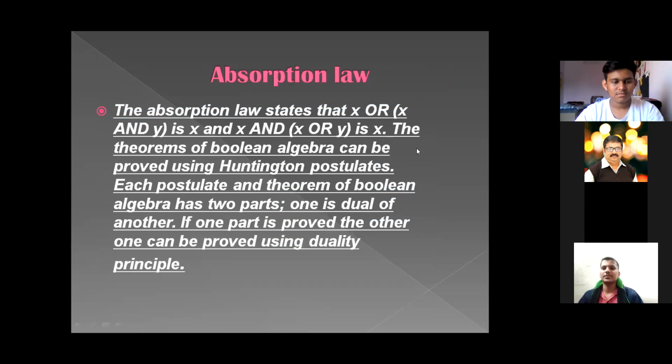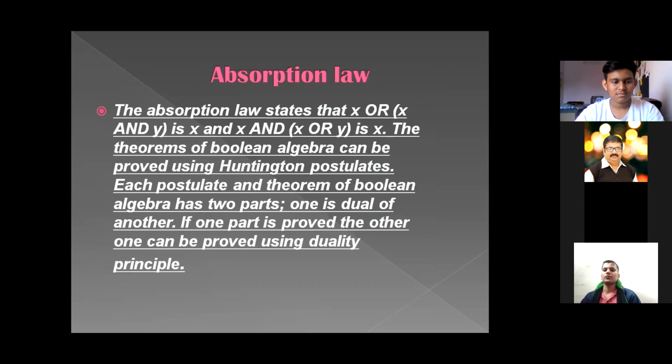So here comes the absorption law. I think, in my concept, it's very easy. The absorption law states that x or (x and y) is x, and x and (x or y) is x. The theorems of Boolean algebra can be proved using Huntington postulates.